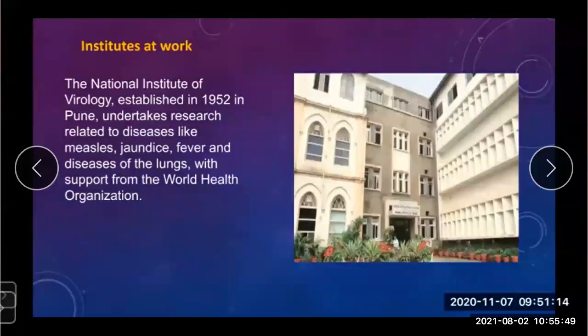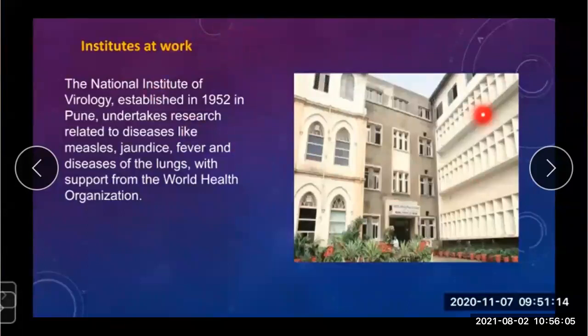Yes, students. So in India, the National Institute of Virology. Virology is the study of viruses and bacteria, and it was established in 1952 in Pune.